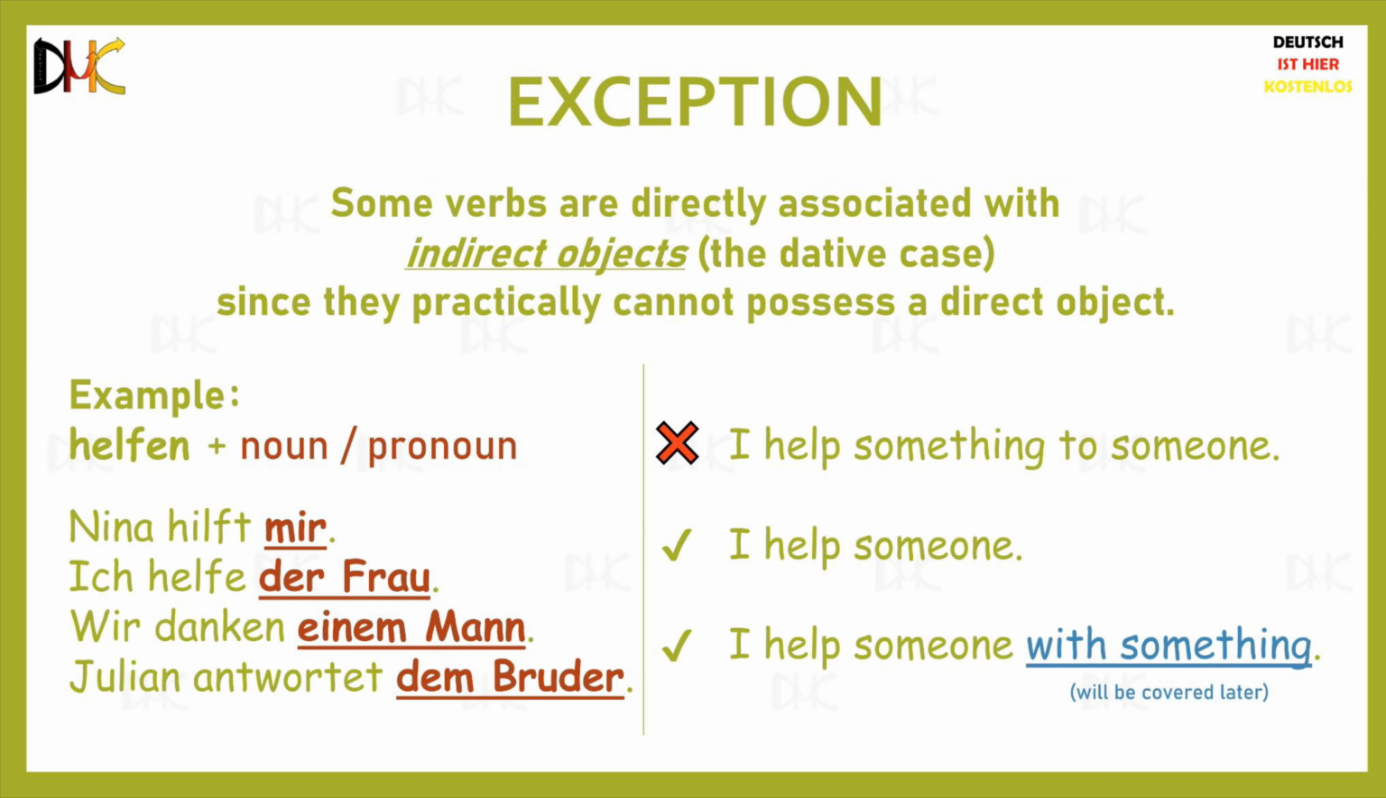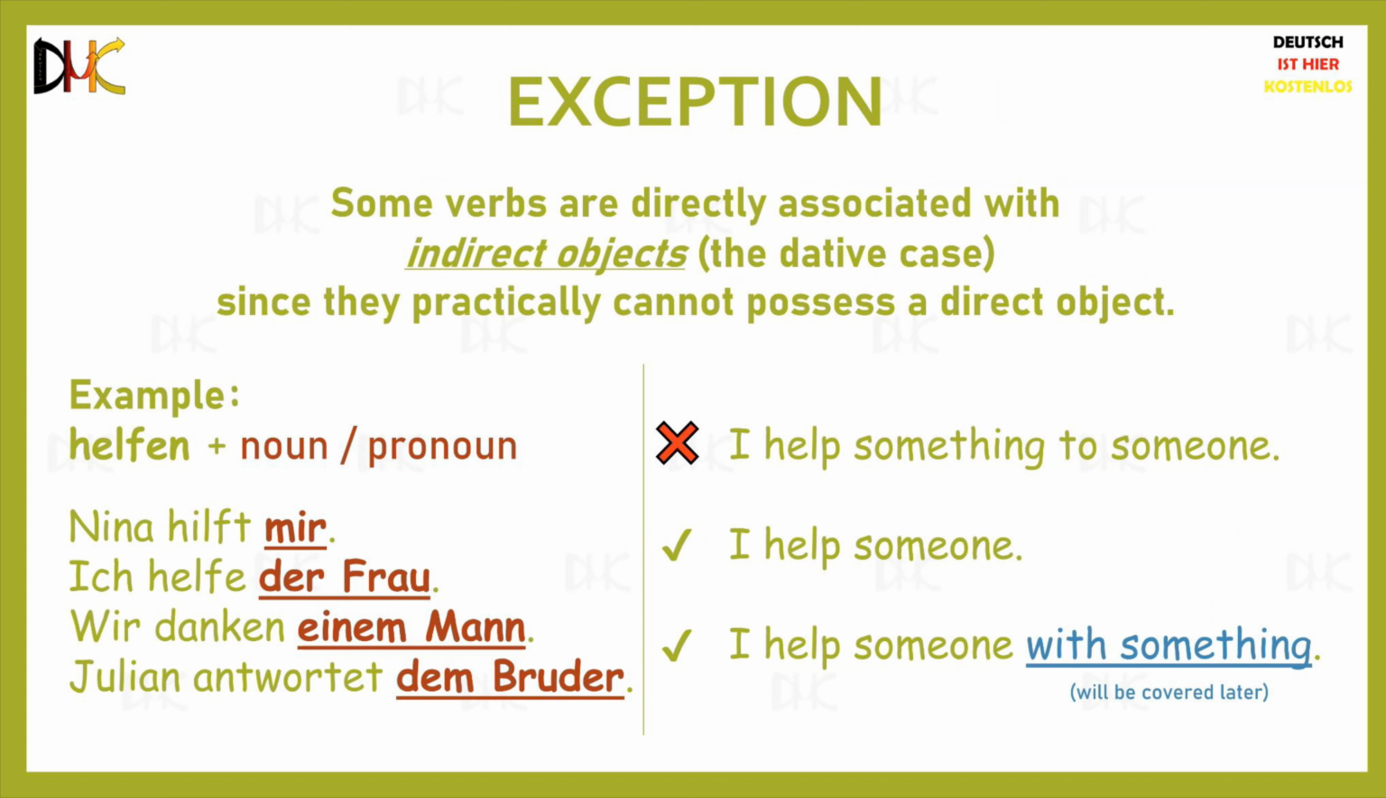So the use of helfen in German would be something like this. Nina hilft mir, meaning Nina is helping me or Nina helps me. Ich helfe der Frau, meaning I help the woman or I am helping the woman. Note that Frau is originally feminine and it is actually die Frau, but since it is the indirect object in this case, die becomes der because of the dative.